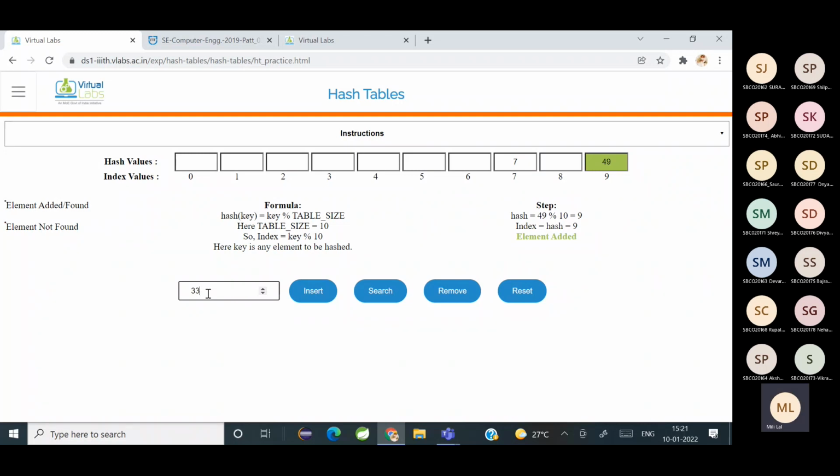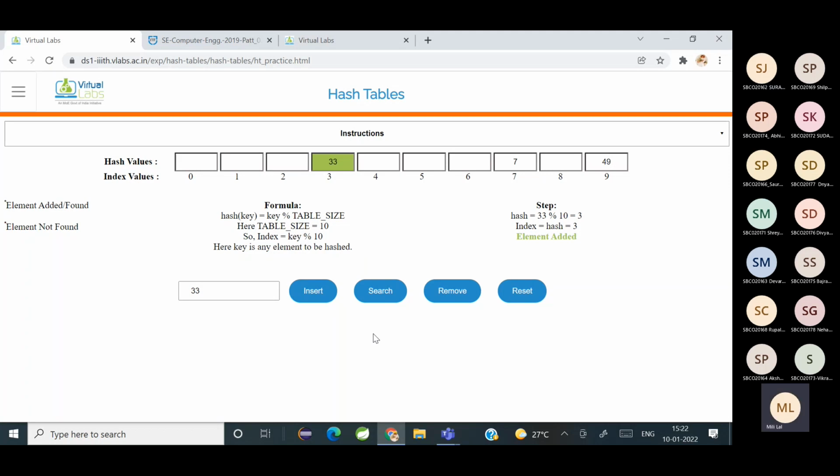33 modulo 10, where will it be placed? Third index. Okay. Fine, understood how it is done? Is it clear? Yes, ma'am. Students, have you all understood?